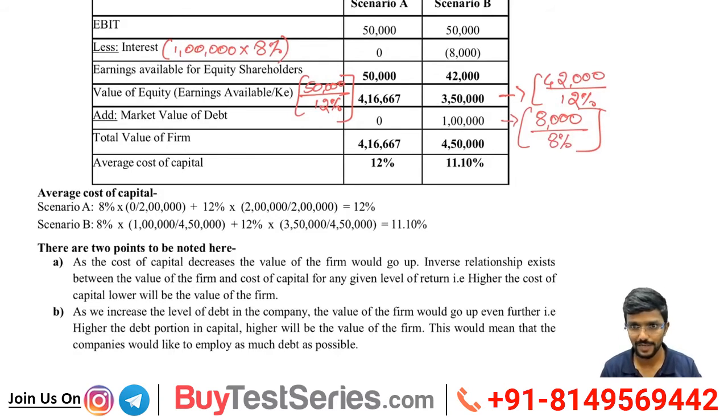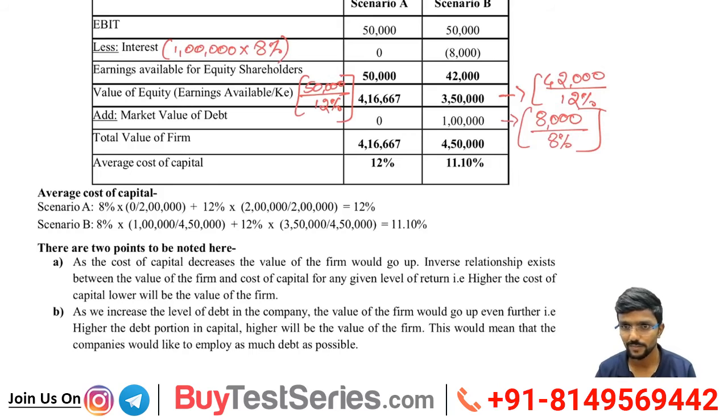Company has borrowed only 1 lakh. So 1 lakh divided by 4,50,000 is proportion of debt, plus 12% into 3,50,000 divided by 4,50,000. That is the market value of equity. That will give you 11.10%.